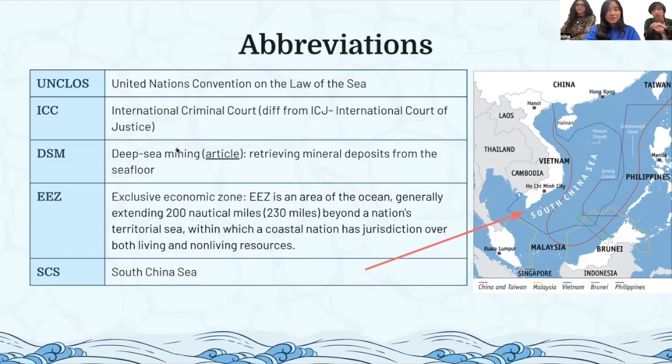DSM is deep sea mining. You'll see this as a very common topic area. That's basically just retrieving mineral deposits from the seafloor, because there's good stuff on the seafloor, I guess. And EEZ is exclusive economic zone. It's basically an area of the ocean generally extending 200 miles from a nation's coast, in which the nation has coastal jurisdiction. And finally, SCS is South China Sea, which is right here.